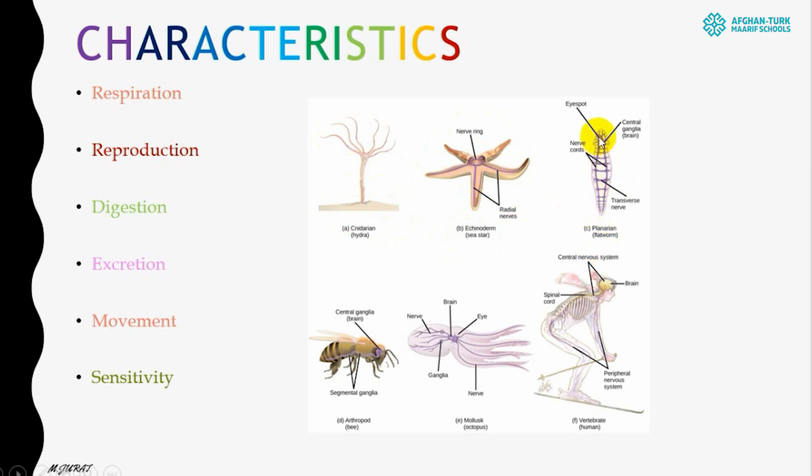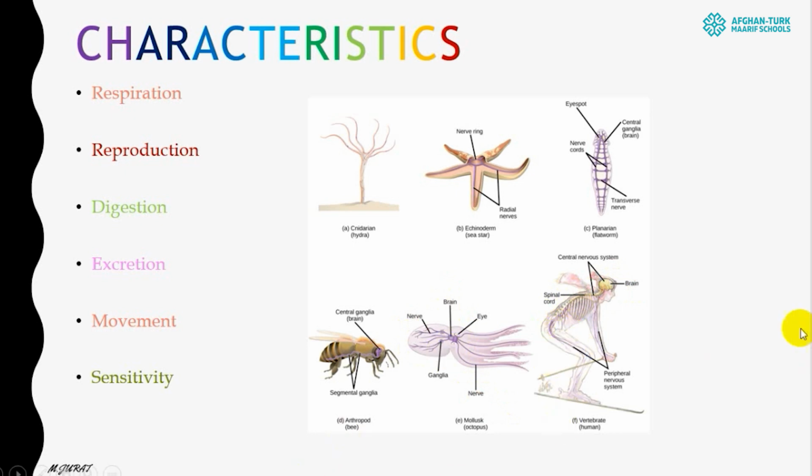In flatworms, for example, they have parallel net nerves, like two cords of nerve on two sides of their body. In arthropods or insects, there is one ganglion, or one node like a brain, and one nerve cord. And also in mollusks, like snails or octopus, there is one brain and branched nerves. And in humans, we have a brain in our head and then one spinal cord, and nerves come out from that spinal cord all over our body.